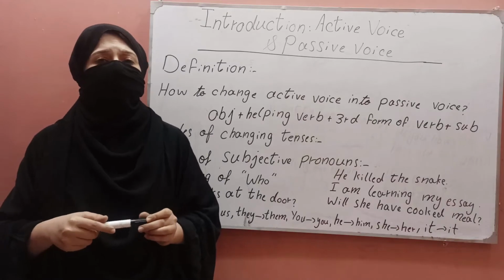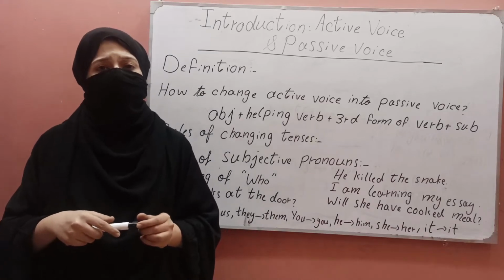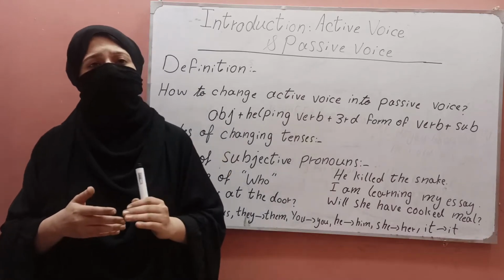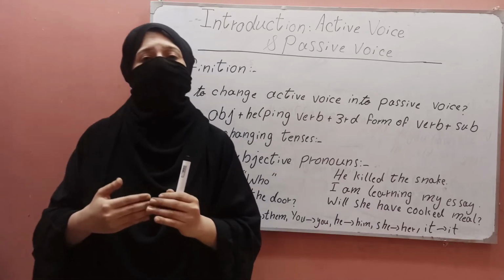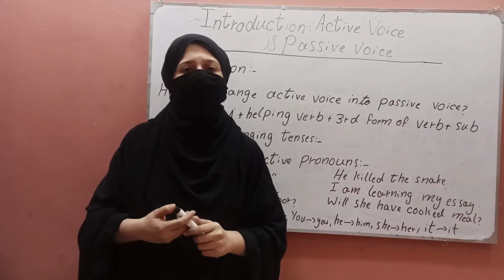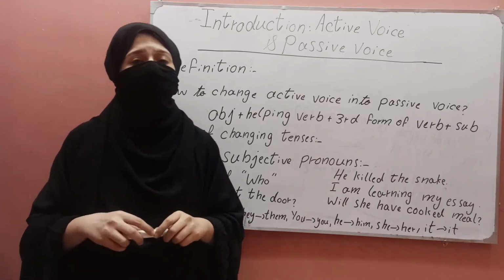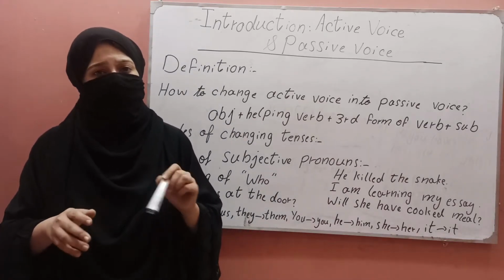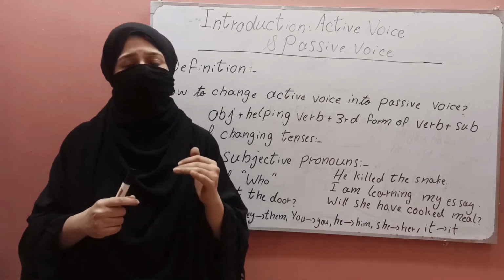And it is also clear that when we don't know the agent or doer of the action, and it is also possible we know about the actor but we don't care about it, then we also use passive voice. For example, the ship was wrecked. In each sentence we are saying that there is no need of the actor, and it was omitted, it was removed, and it is giving the sentence a neater turn.